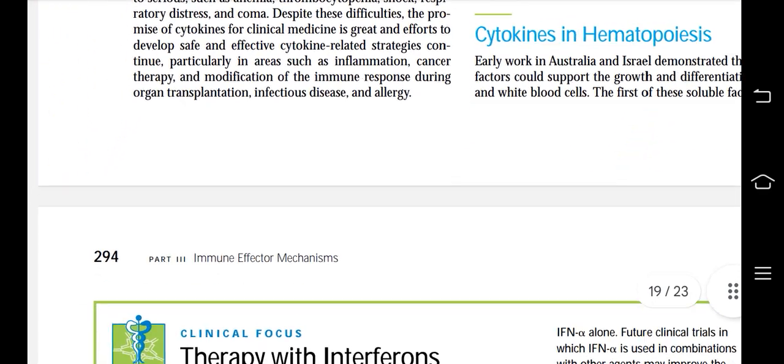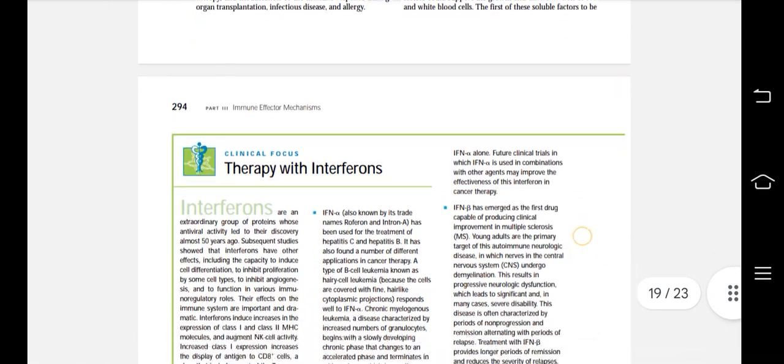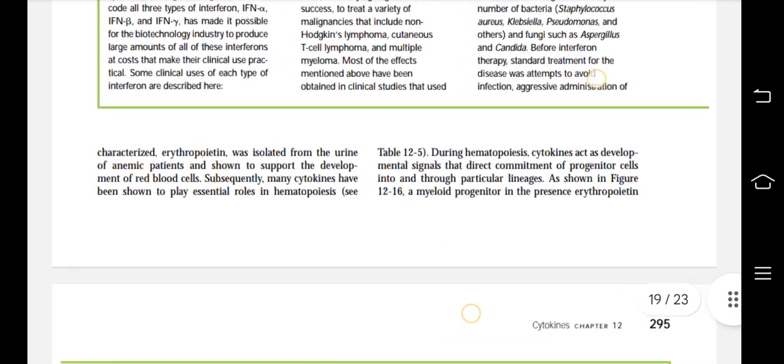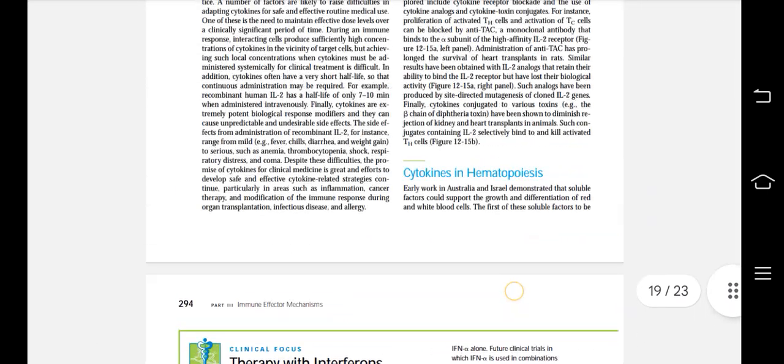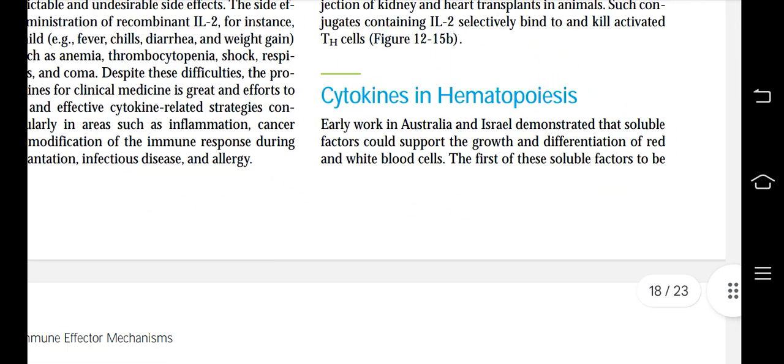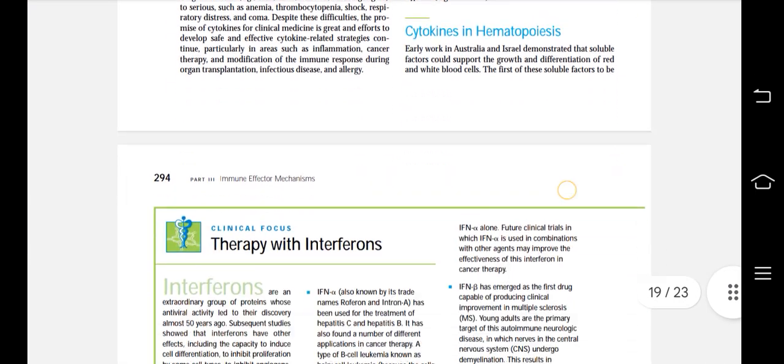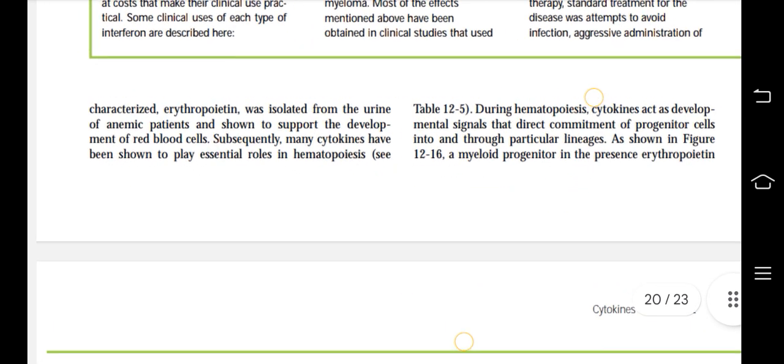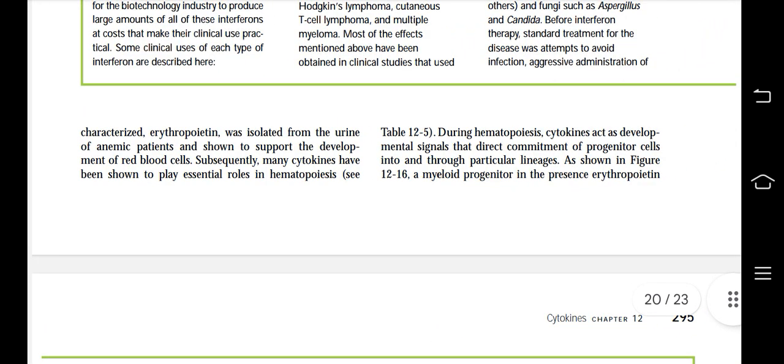Cytokines in hematopoiesis. Early work in Australia and Israel demonstrated that soluble factors could support the growth and differentiation of red and white blood cells. The first of these soluble factors to be characterized, erythropoietin, was isolated from the urine of anemic patients and shown to support the development of red blood cells. Subsequently, many cytokines have been shown to play essential roles in hematopoiesis.